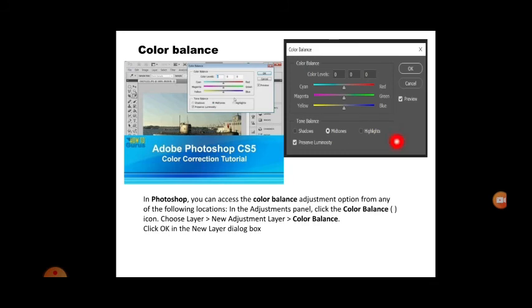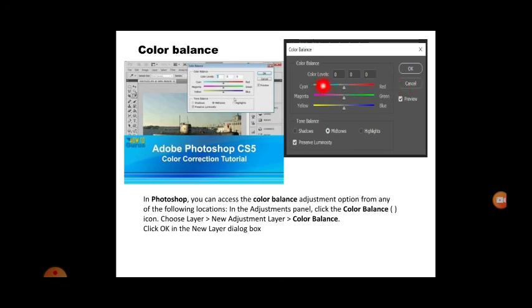Next is color balance. You need to balance the color, which is very important. In Photoshop you can access the color balance adjustment option from any one of the following locations. In the adjustment panel, click on the color balance icon. Choose the layer or the part where you want to balance the color. New adjustment layer, color balance. Click on OK, and a new layer dialog box will open like this. So you can just see a dialog box like this.